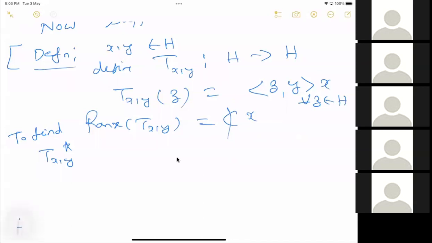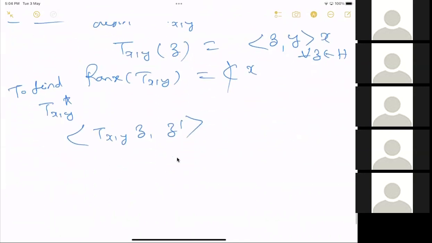Okay, to find T_xy star, what will you do? You take a z and you take T_xy, and let us just see what we will get on the other end. The operator we get on the other side, that's what T_xy star is. With z prime, what we want is an operator on the other side such that equality holds, and that is what actually T_xy star is.